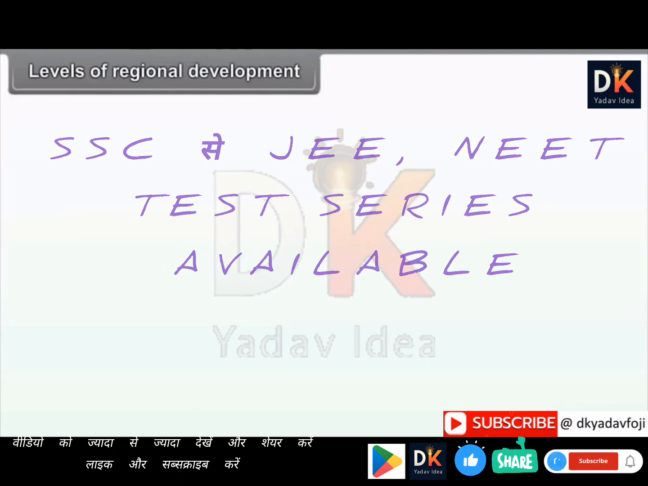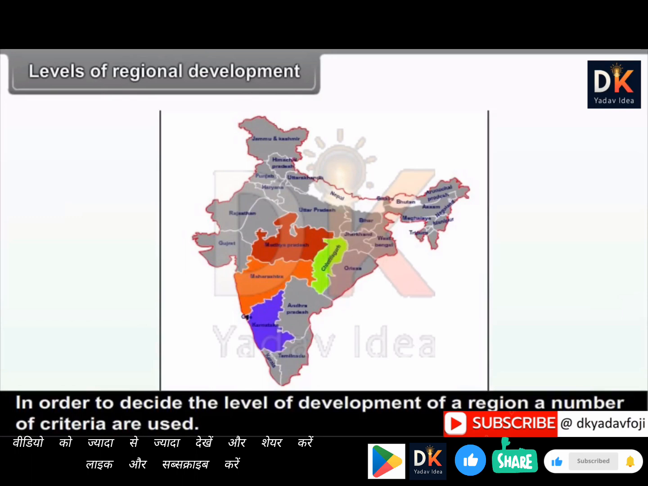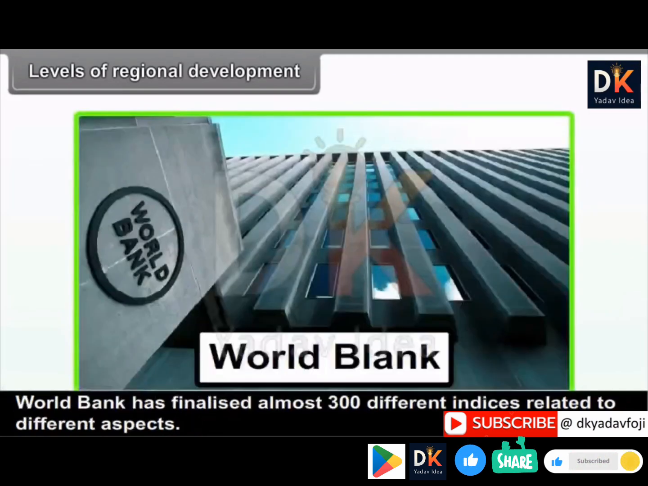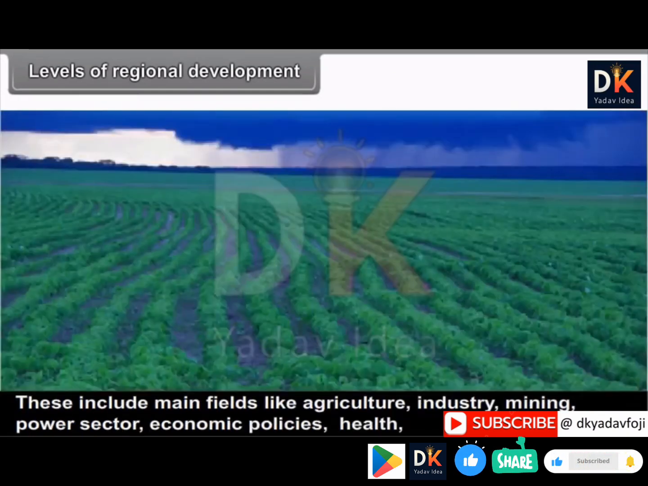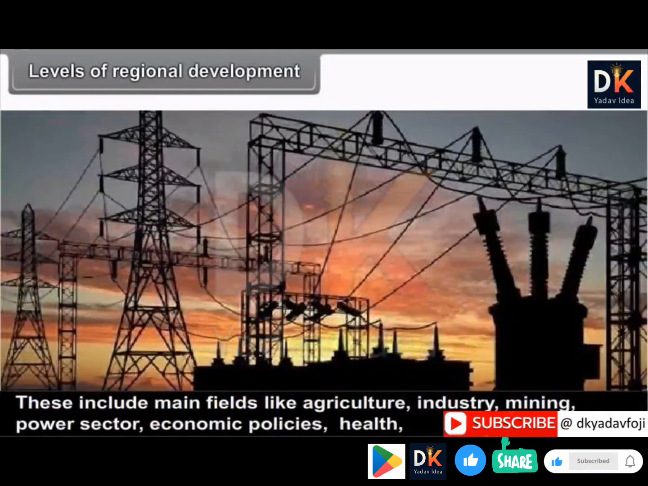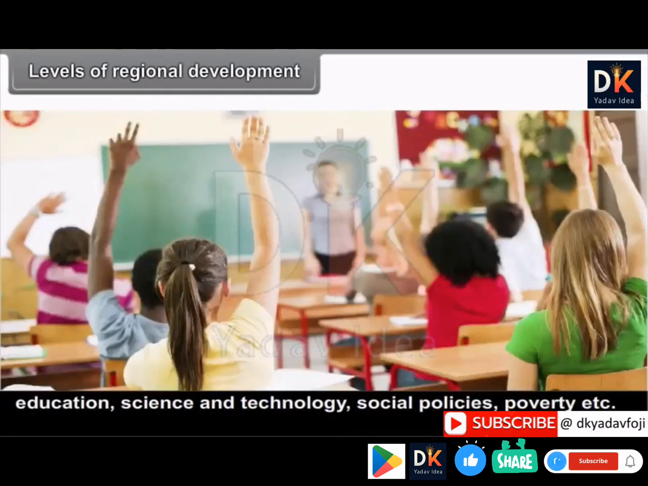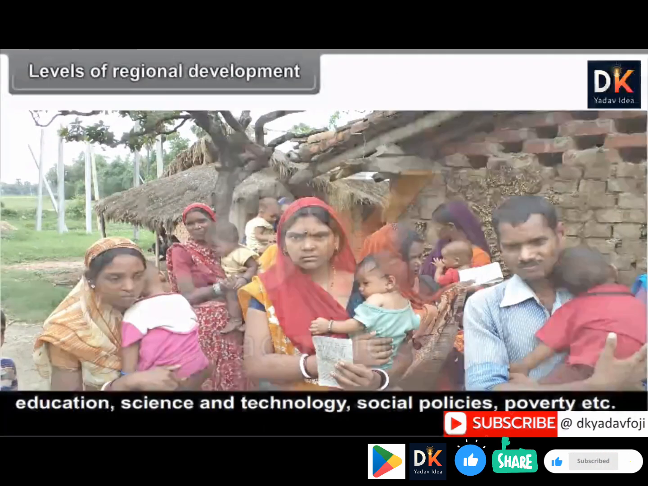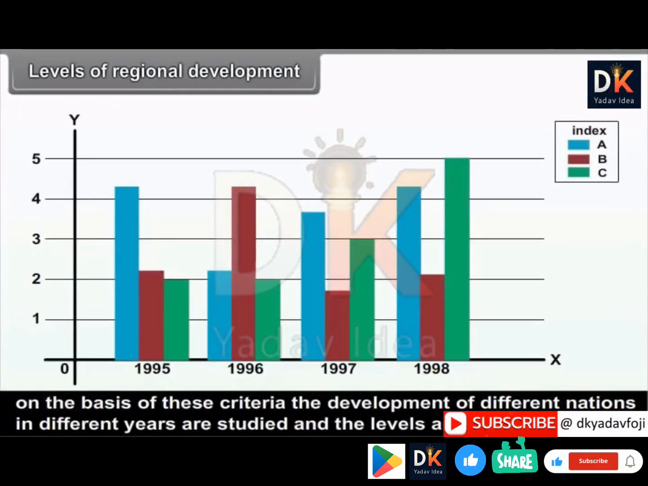Levels of regional development. In order to decide the level of development of a region, a number of criteria are used. At international level, in order to decide the level of development of various nations, the World Bank has finalized almost 300 different indices related to different aspects. These include main fields like agriculture, industry, mining, power sector, economic policies, health, education, science and technology, social policies, poverty, etc.